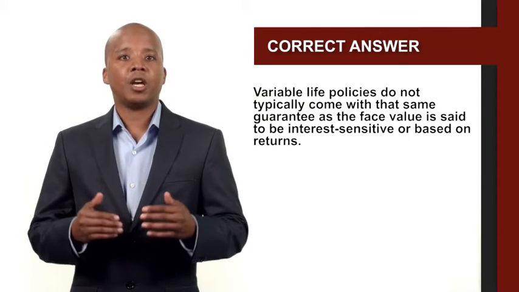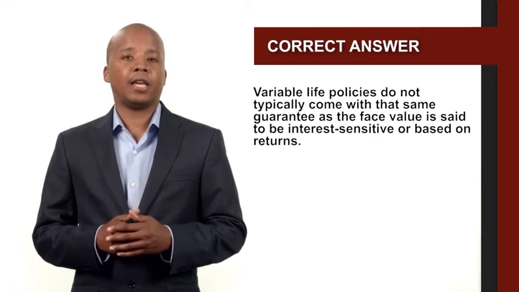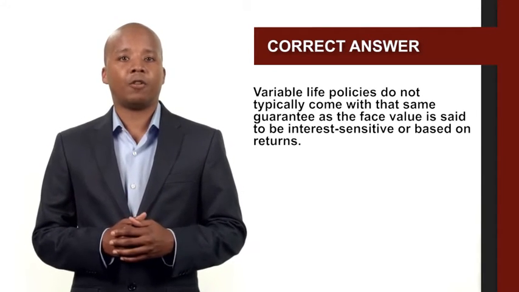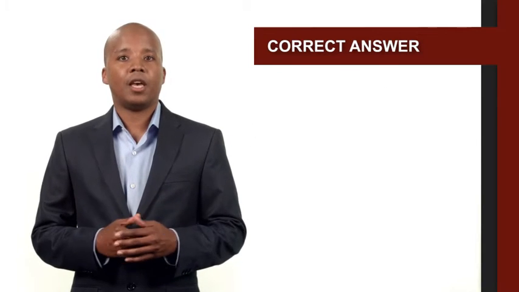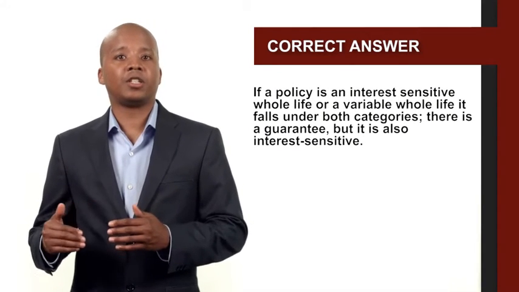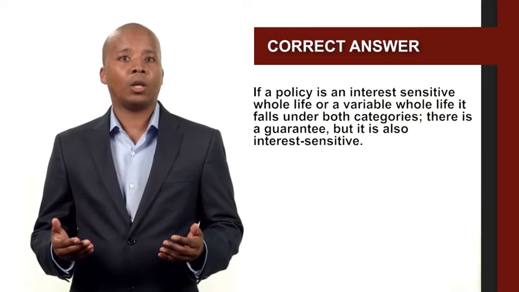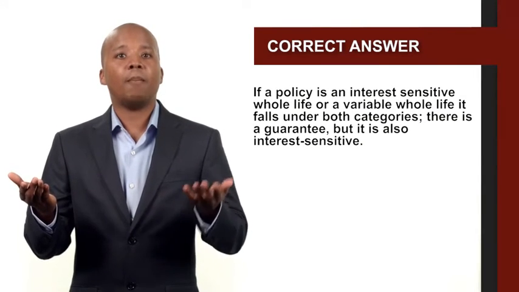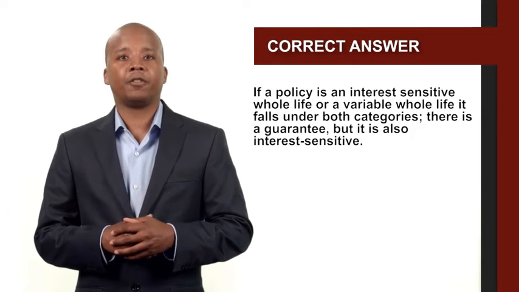Variable life policies do not typically come with that same guarantee, as the face value is said to be interest sensitive or based on returns. If a policy is an interest sensitive whole life or a variable whole life, it falls under both categories. There is a guarantee, but it is also interest sensitive.